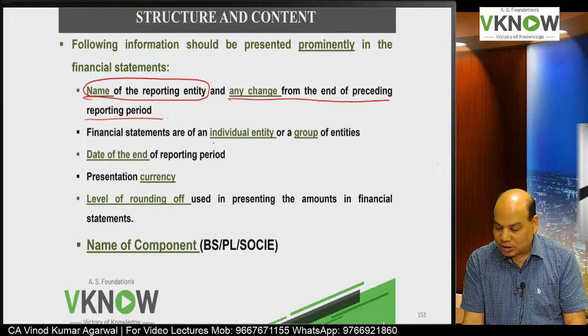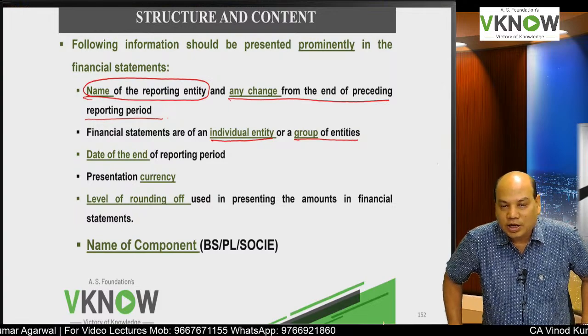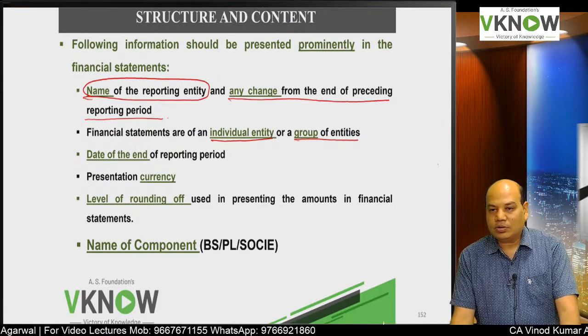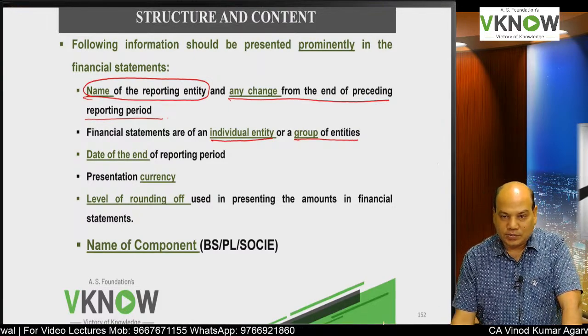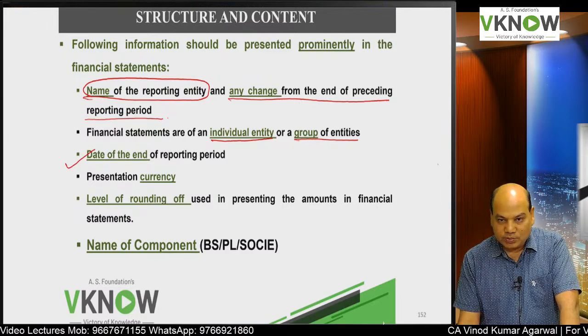Financial statements are of an individual entity or a group of entities. So you have to clearly mention it is a standalone financial statement or consolidated financial statement. You have to give the date of the end of the reporting period.